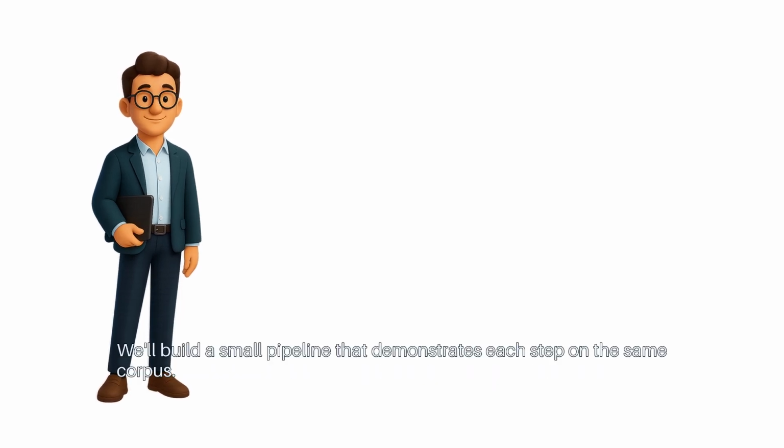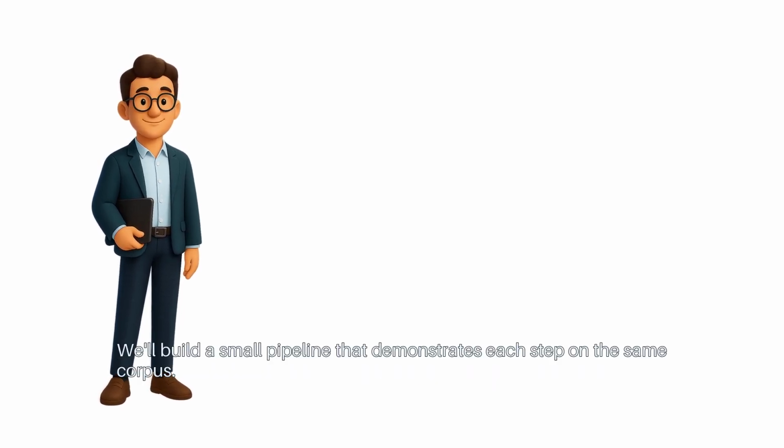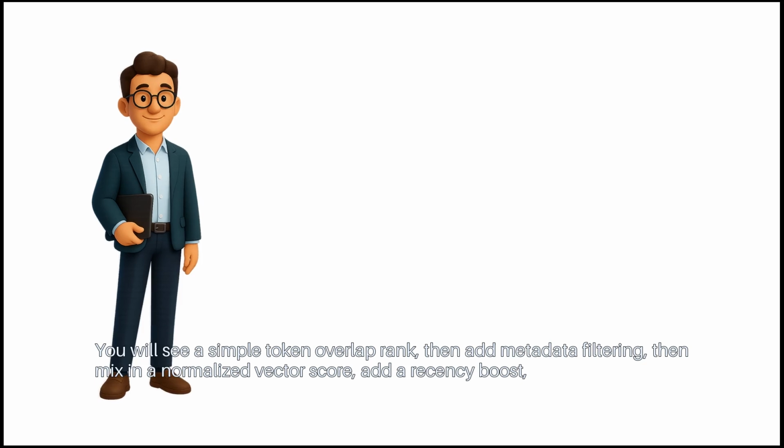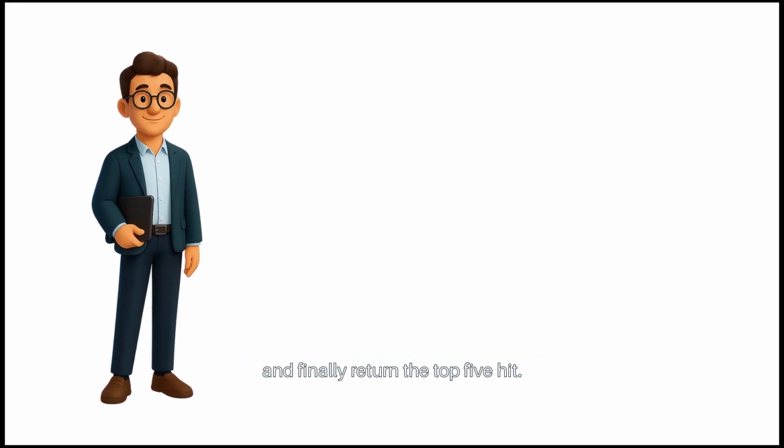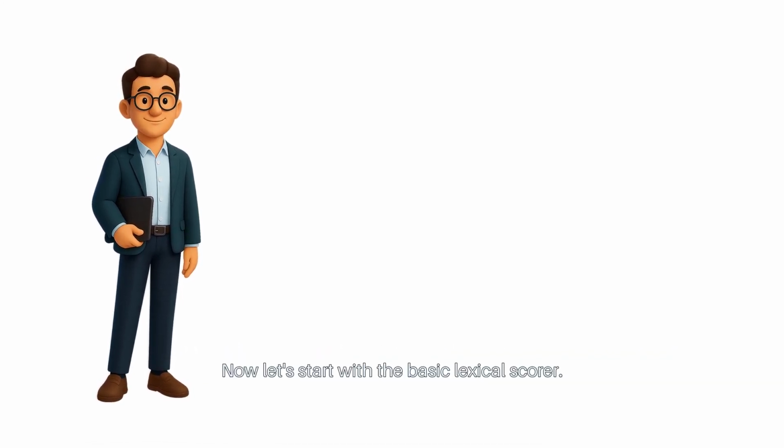We'll build a small pipeline that demonstrates each step on the same corpus. You will see a simple token overlap rank, then add metadata filtering. Then mix in a normalized vector score. Add a recency boost, and finally, return the top 5 hits. Now let's start with the basic lexical scorer.